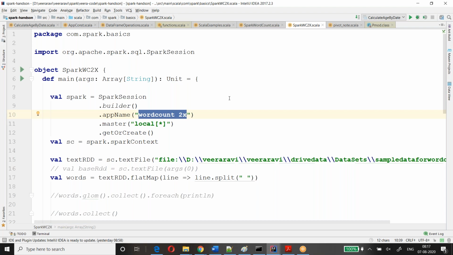Local means running on the same machine, not the Hadoop cluster. Even if you execute this program in the client machine, it will be running on the client edge node only. I mean that wherever you start running, it will be running there only.